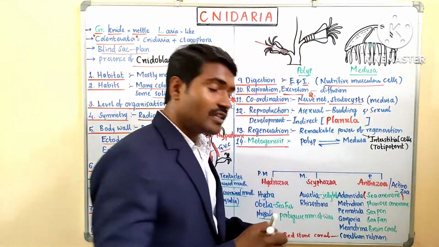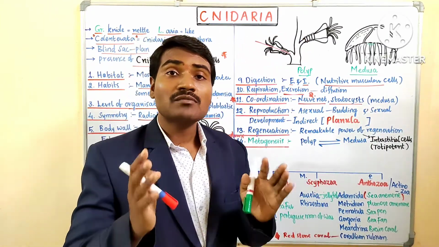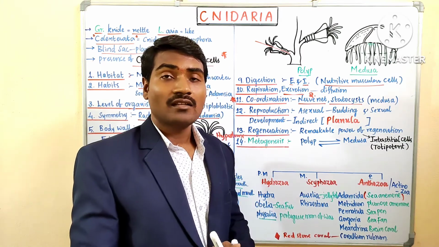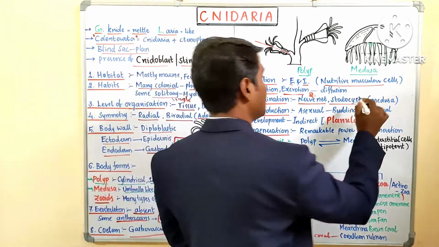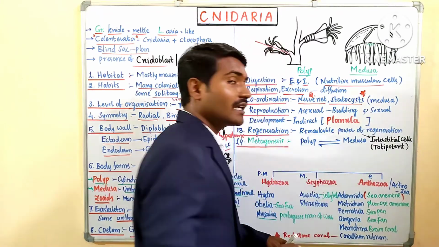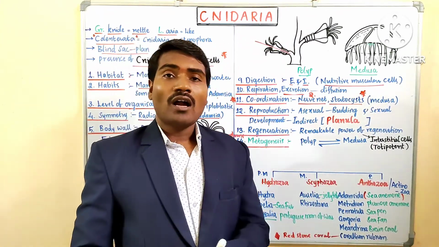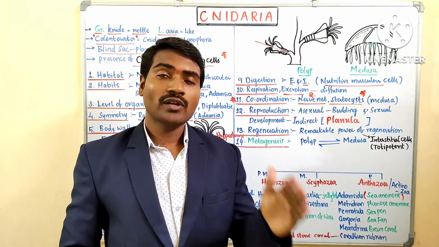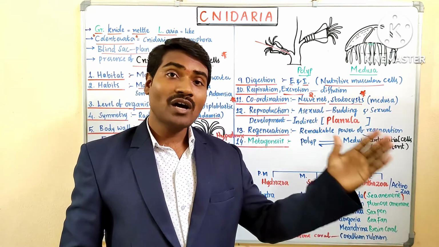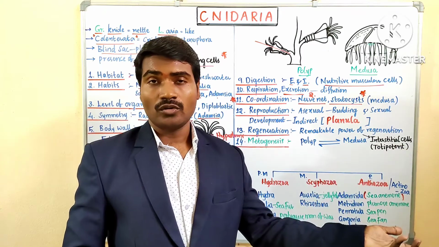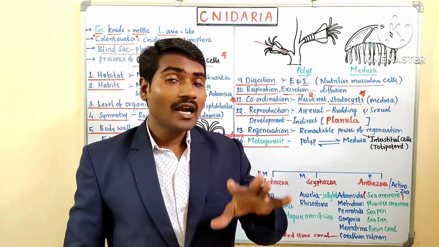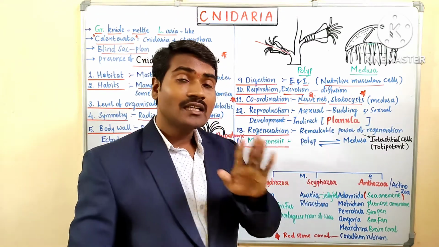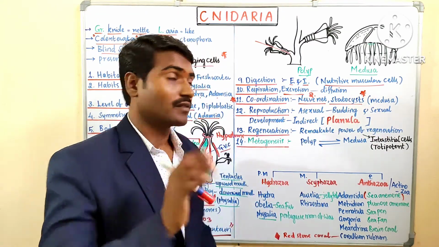Especially in the medusoid form, there are sense organs called statocysts. This is also important, and can be framed as a question in the NEET exam. What are the sensory cells in cnidarians? Pinacocytes, choanocytes, statocysts, and nidocytes also. Nidocytes are not sensory cells. Statocysts are sensory cells. Remember.